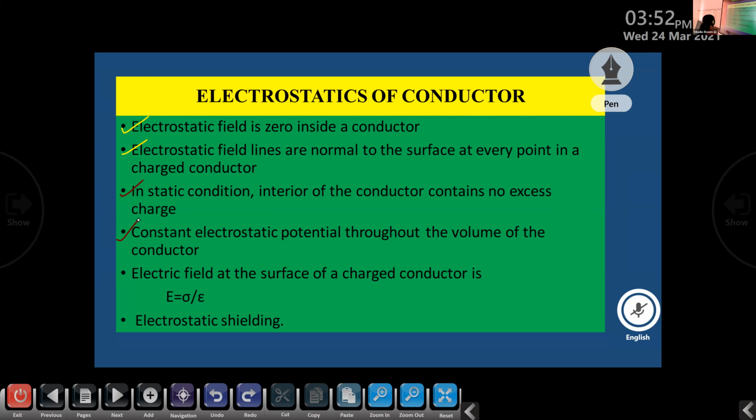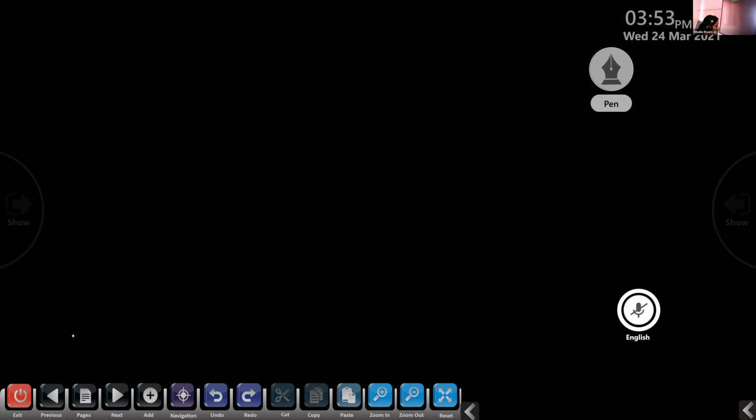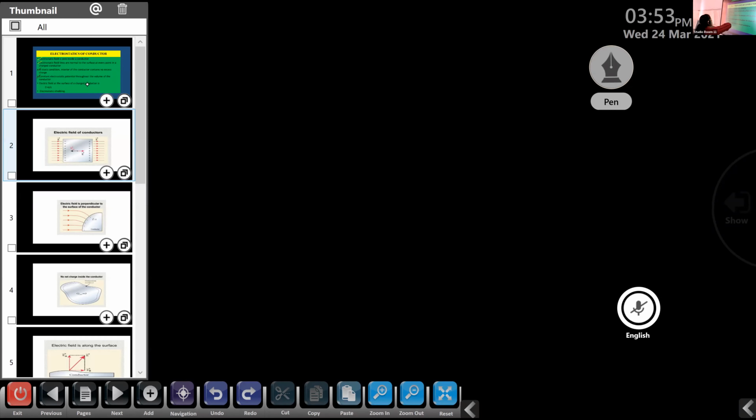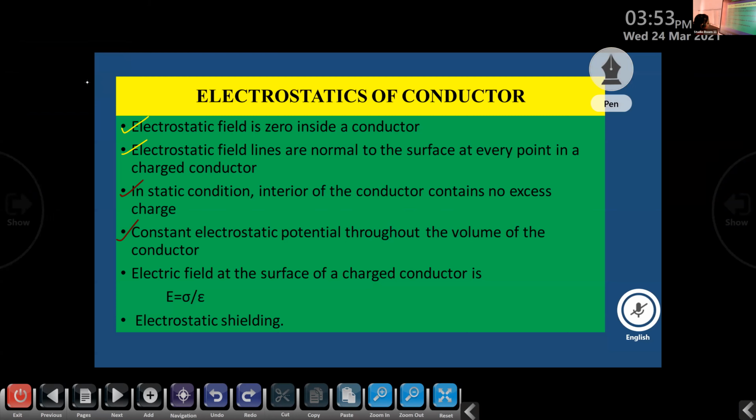Okay, now we can prove this statement. What do you mean by electrostatic potential? Can anyone recall what you mean by electrostatic potential? Can you tell that point again, the last result that we discussed? Yes, ma'am. The electrostatic potential is constant throughout the volume of the conductor.